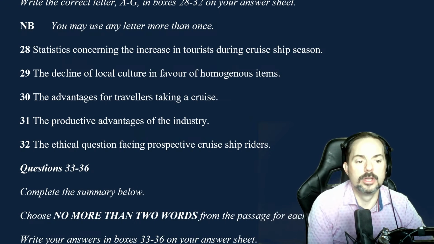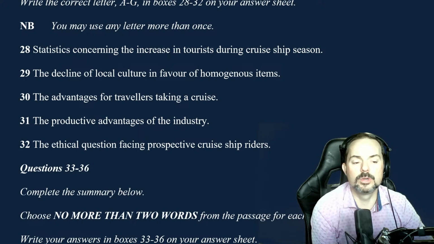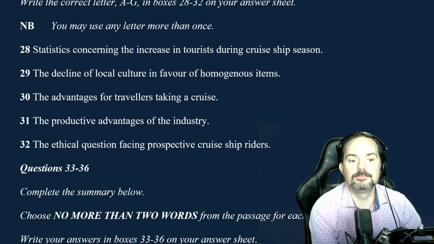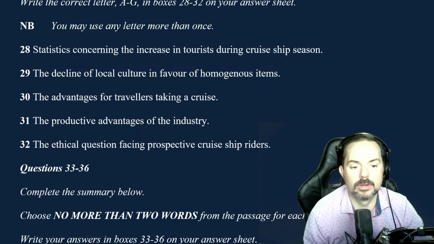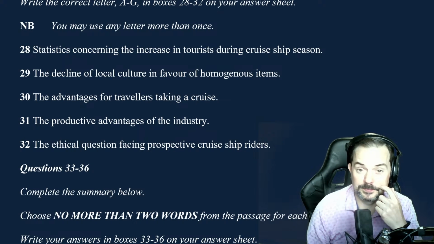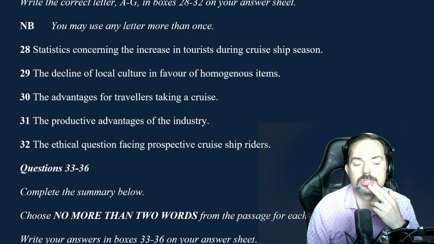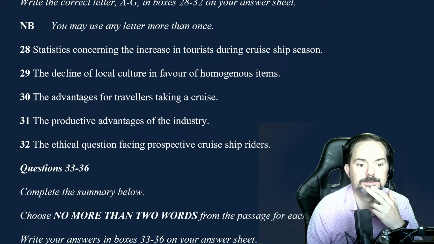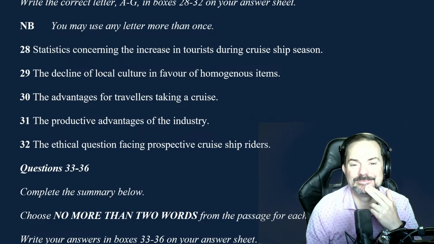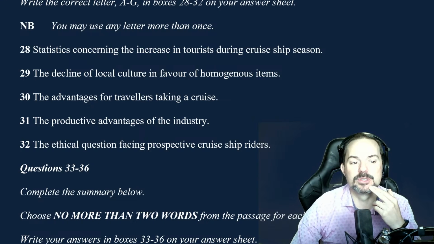Okay, good. So what do you think? Which paragraph contains this? So what's the statistic that we're talking about here? What does statistics mean? Data, like numbers. Mm-hmm. Which paragraphs had data or numbers? Paragraph E. What was it about? It's about the number of people. How many? I don't know. 40,000 people. Smart, Constellation. Very good. Yeah, you just read it, right? That was the one. So statistics concerning the increase in tourists during cruise ship season.